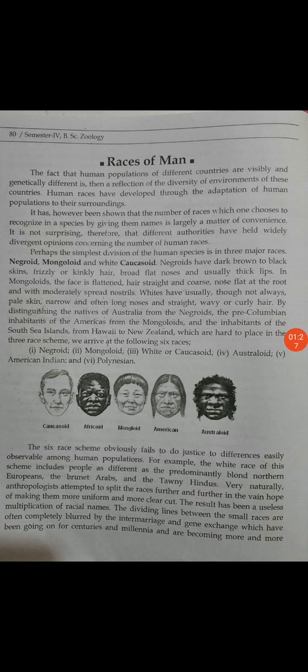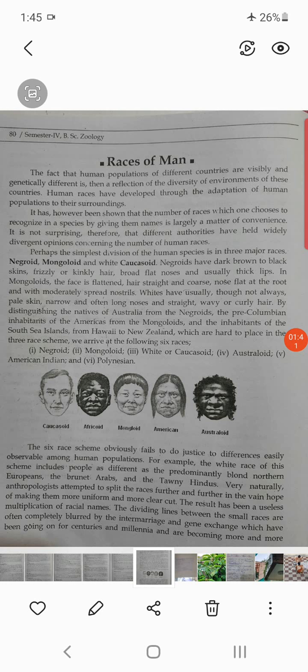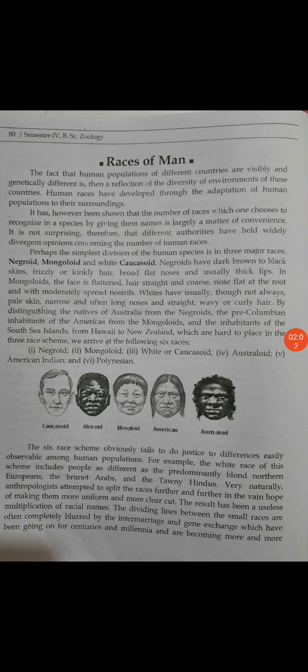Human races have developed through the adaptation of human populations to their surroundings naturally. Means there is a direct effect of the environmental surroundings on the human beings, and human beings try to adapt to that environmental situation. As per that, there is a structure. So this is the little summary of the races of man.